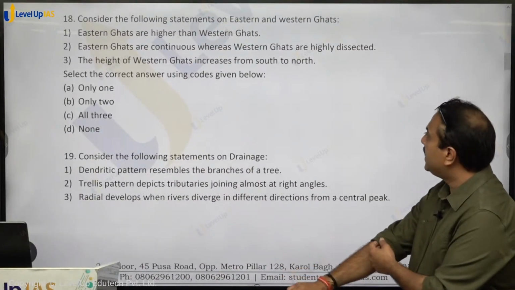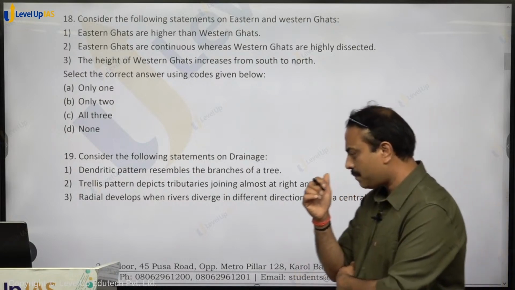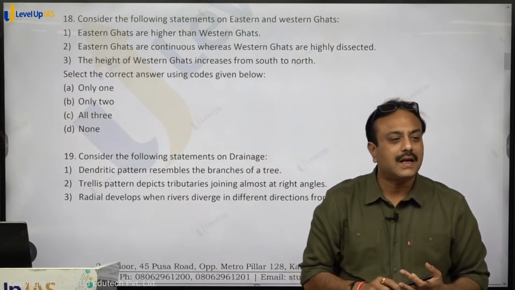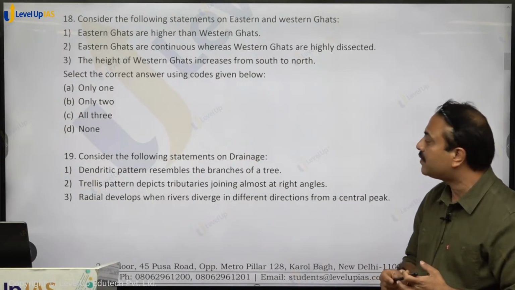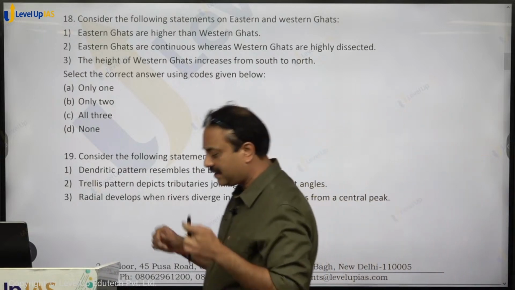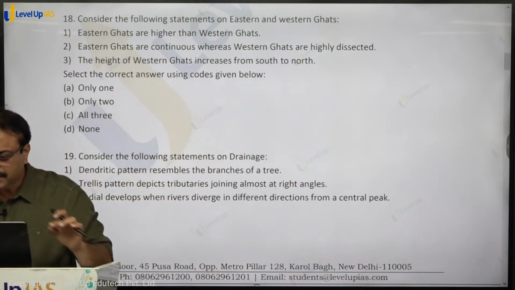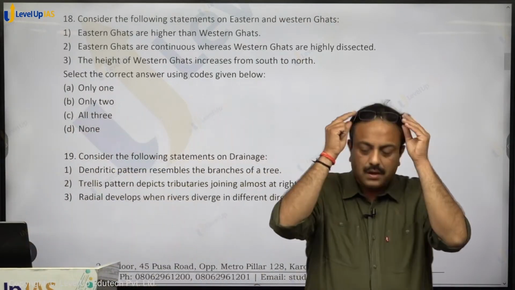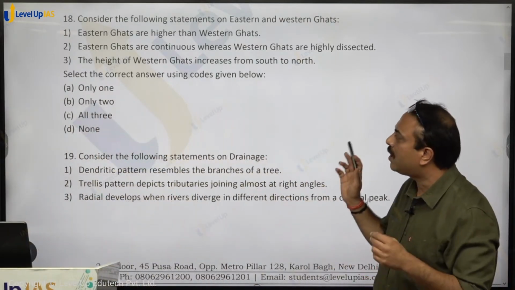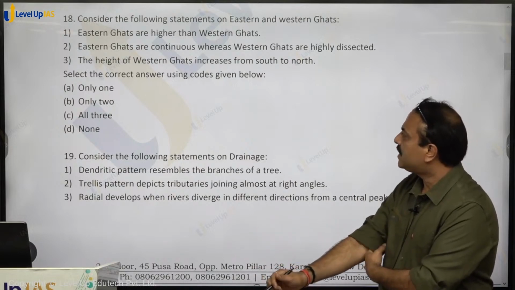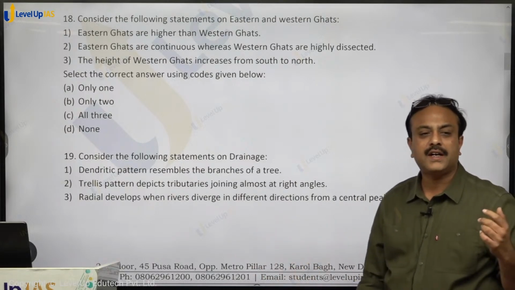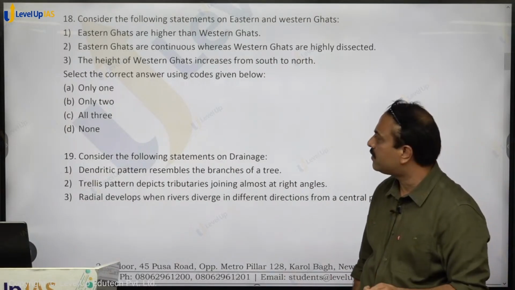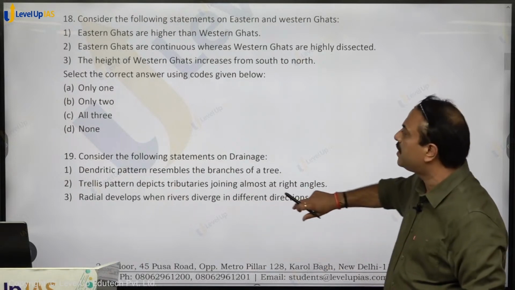Consider the following statements on Eastern and Western Ghats. Eastern Ghats are higher than Western Ghats. Western Ghats are higher than Eastern Ghats. Eastern Ghats are continuous, whereas Western Ghats are highly dissected. So this is also a false statement. The height of Western Ghats increases from south to north. It increases from north to south. So all three statements are wrong. So which of the statements are correct? None. Option D for dog shall be the right answer.